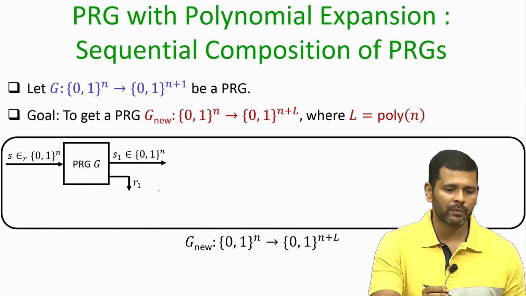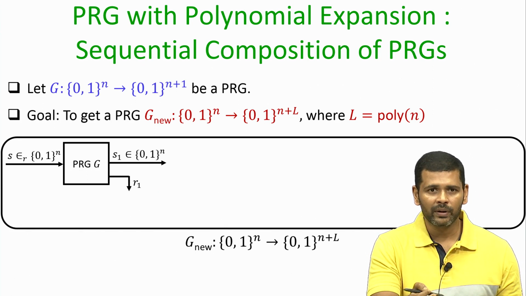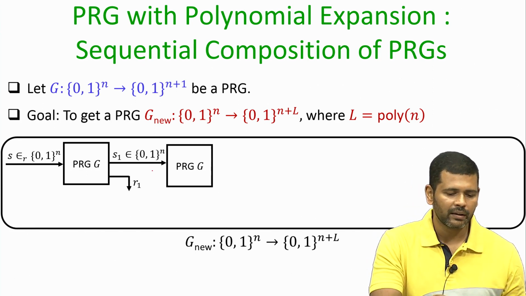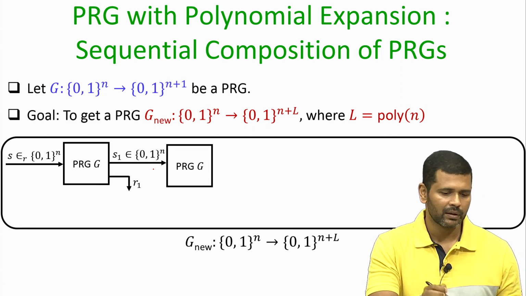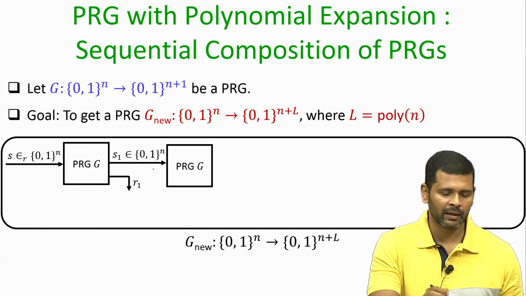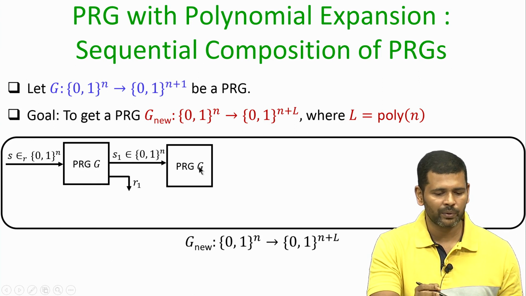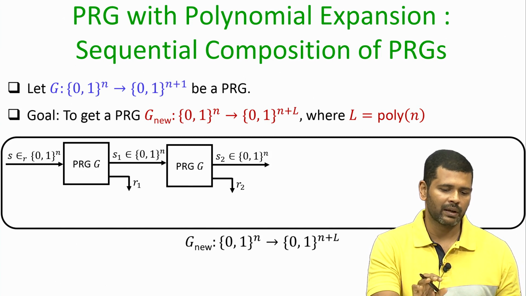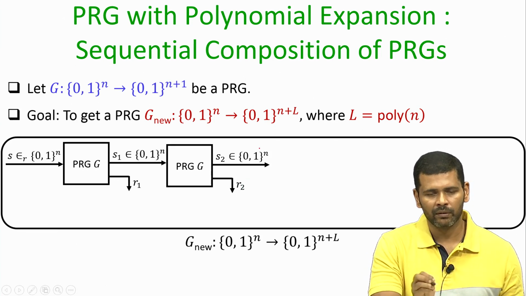We parse that output as R1 comma S1, where R1 is a single bit and the remaining n bits are denoted by S1. Now we invoke another instance of the PRG with seed value S1. The seed value S1 is a string of length n bits, so it fits the semantics of my algorithm G, and I invoke the second invocation of the algorithm G using S1 as seed, which produces an output of size n plus 1 bits, which again is parsed as a bit R2 concatenated with the remaining part, which is a string of length n bits.